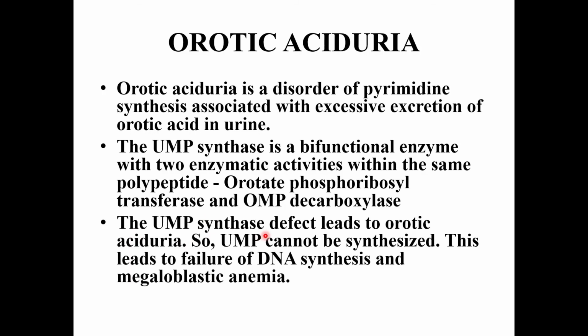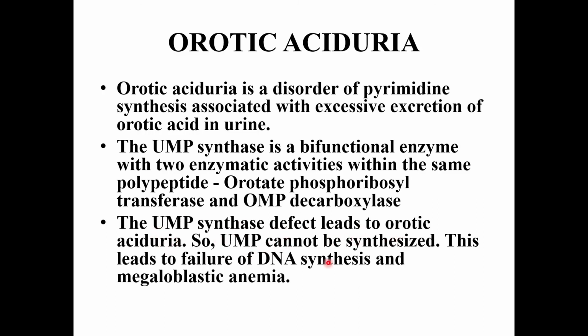These are the fifth and sixth enzymes of pyrimidine de novo synthesis. A UMP synthase defect leads to orotic aciduria.